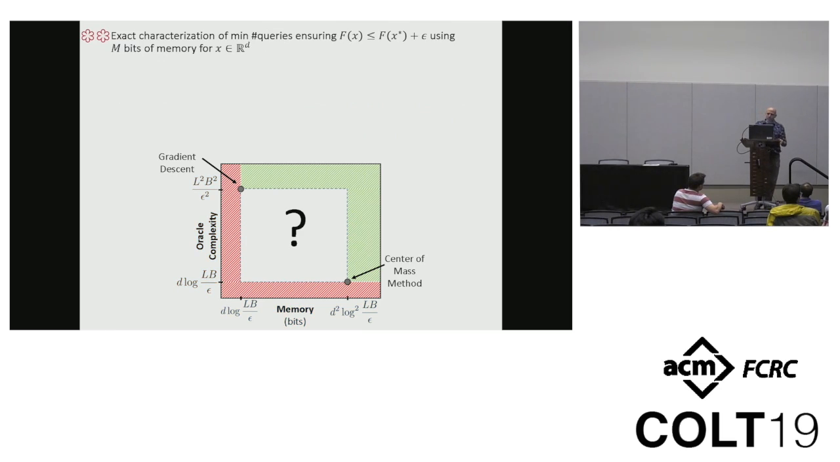And so the main open problem here is just characterize this entire trade-off. Tell me exactly what's attainable and what's not attainable in this big question mark. Exact characterization of the query complexity as a function of memory bounds and bits.